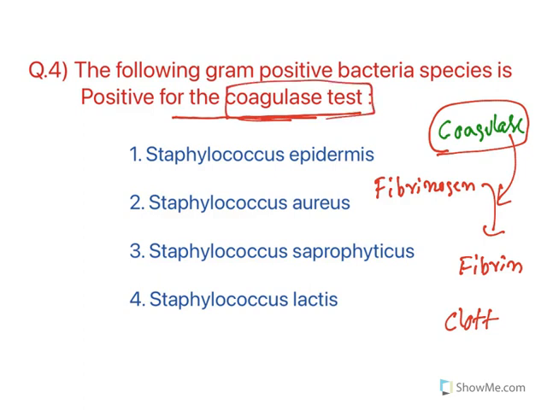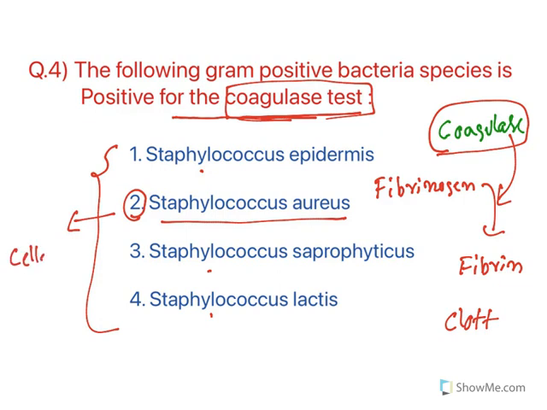Now this is shown by Staphylococcus aureus. You can see all of them are Staphylococcus species, but only aureus has this coagulase enzyme. What is the importance of this? Among all of them can cause infections, but aureus will cause serious infections like cellulitis, sepsis, pneumonia. So in order to find out the serious infection causing bacteria, this coagulase test helps. So the answer is aureus.